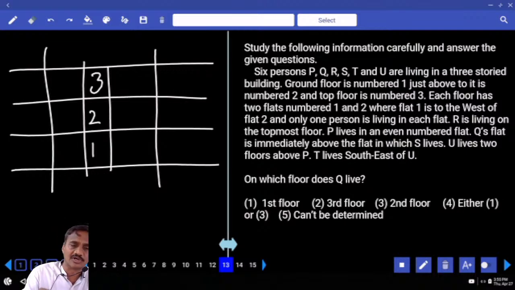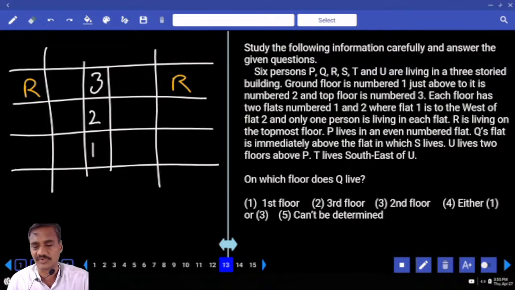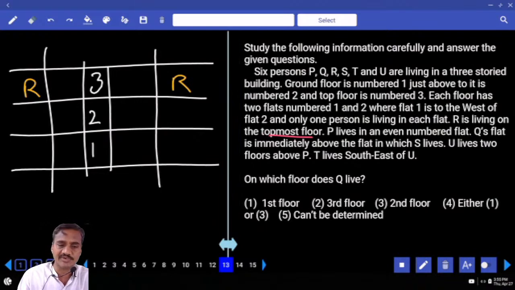R is living on the topmost floor. As R is living on the topmost floor, tell me how many possibilities we have. R can be either here, or R can be in the first floor or second floor. And next one, P lives on an even number flat. Even number flat means this is the first flat and this is the second flat. And here again, first and the second.